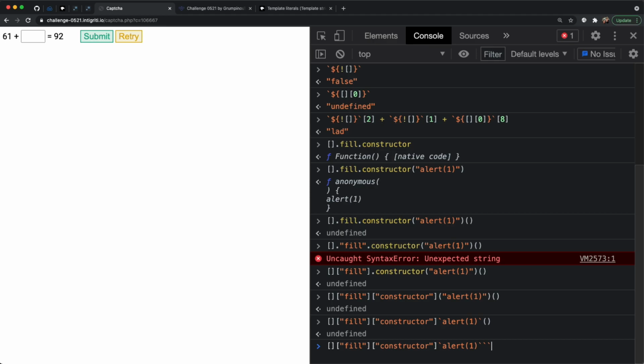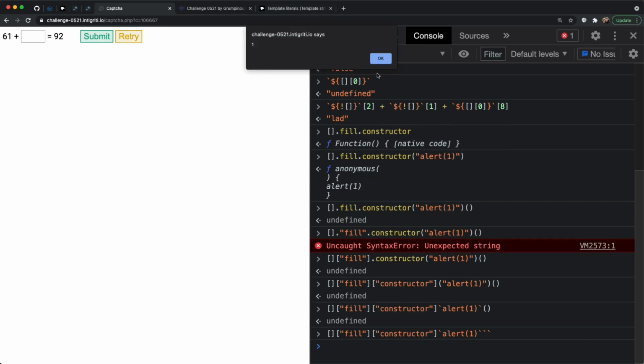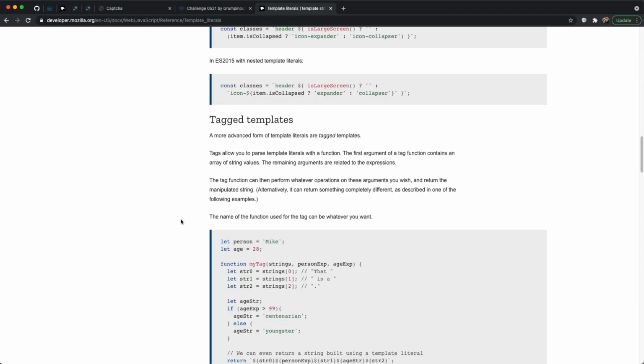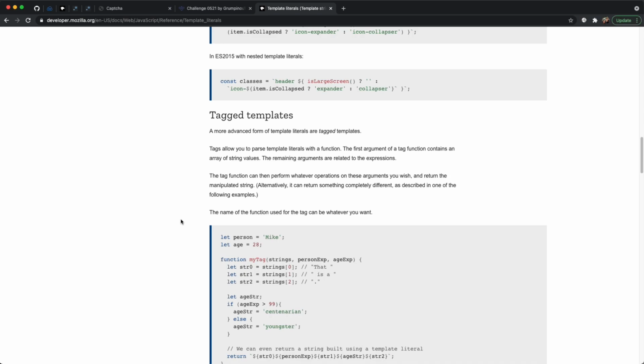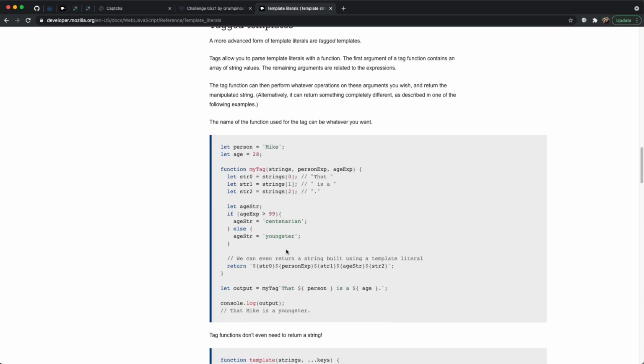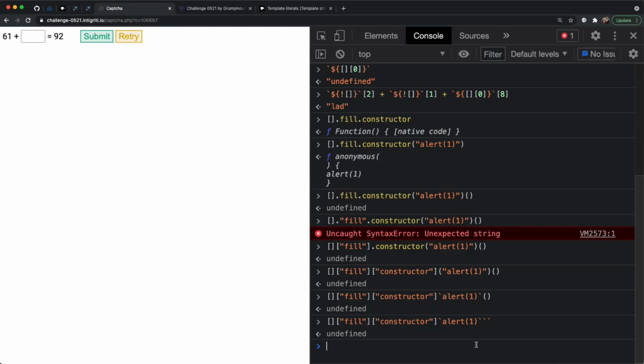Now, the reason this actually works is because of something called template literals, right? This is a fairly new feature in ECMAScript, which allows you to use this different kind of syntax to call functions. Now, there's some nuance to this. It's not exactly the same as just invoking the function normally. There are some differences, and we are going to have to account for that at some point. But for now, all we need to really worry about is that we can invoke the function using these backticks. So now we're off to a really good start, right?